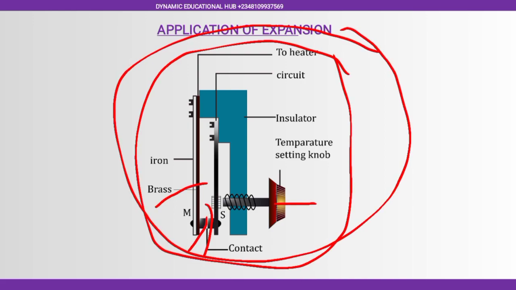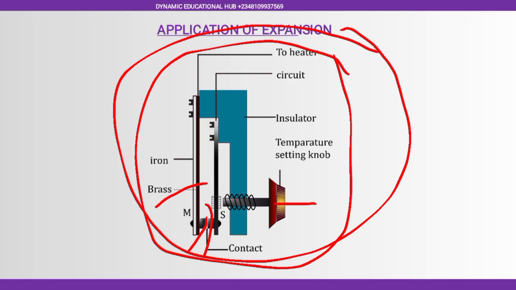So as your iron is working, the temperature will be increased. Don't forget, iron and brass. Now, as the temperature is increasing, this thing will be bending, and it will get to a point where a sufficient gap will be left here.